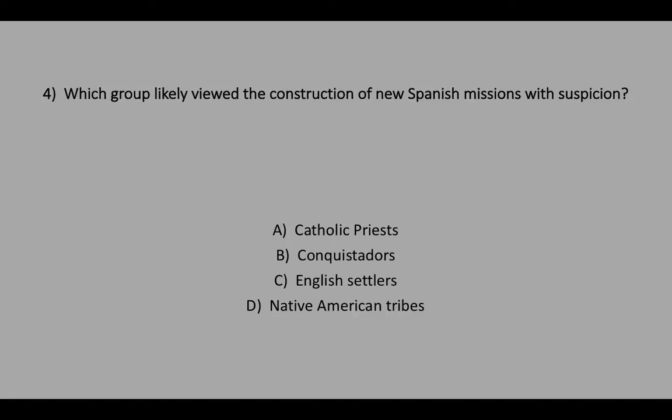Number 4. Which group likely viewed the construction of new Spanish missions with suspicion? A. Catholic priests. B. Conquistadors. C. English settlers. D. Native American tribes.